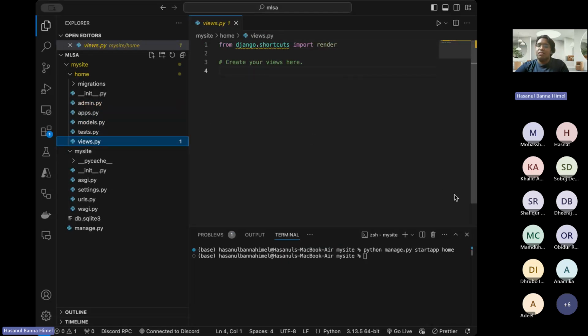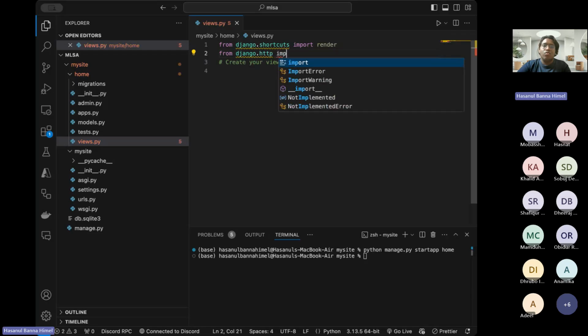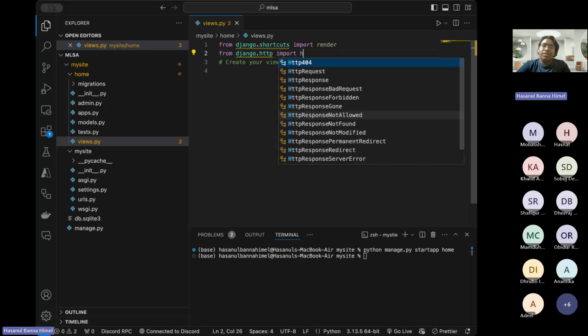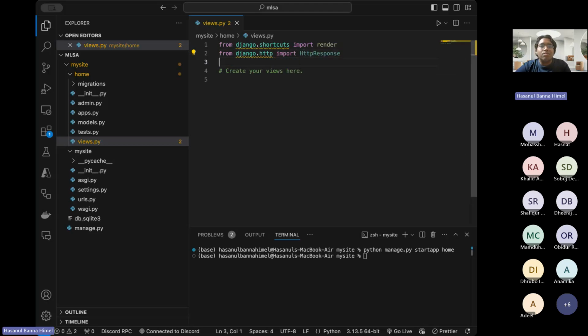Here we are going to check whether our project works or not. So here we'll need to import from django.http. We are going to import the HttpResponse, because we are going to send the response.